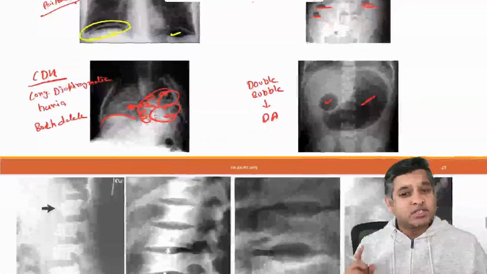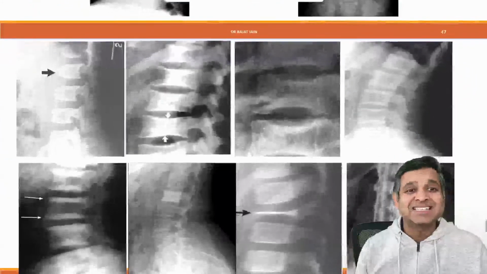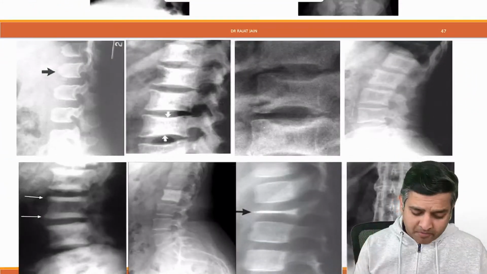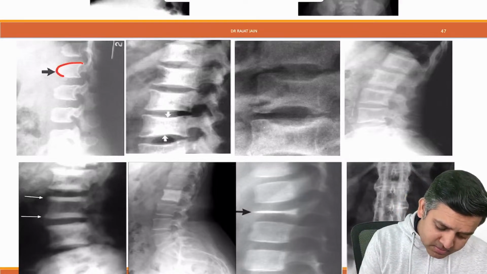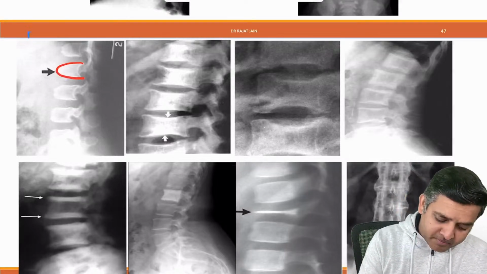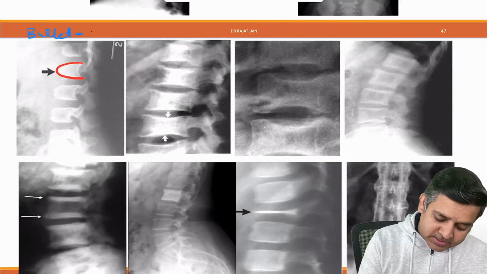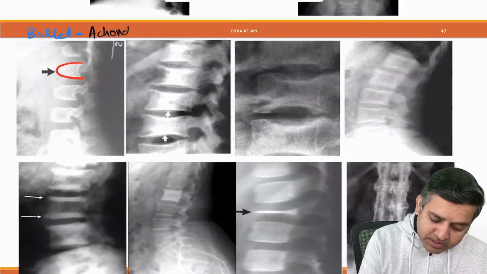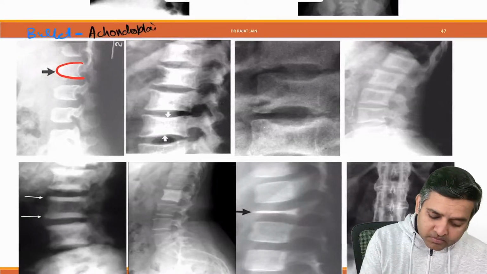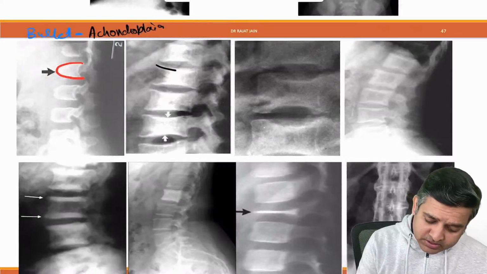Shape of heart we have done, shape of skull we have done, and the next list is shape of vertebrae. Now this is bullet shaped vertebrae. Bullet. And a bullet shaped vertebra has been described in achondroplasia. Right? Whereas, what is this?